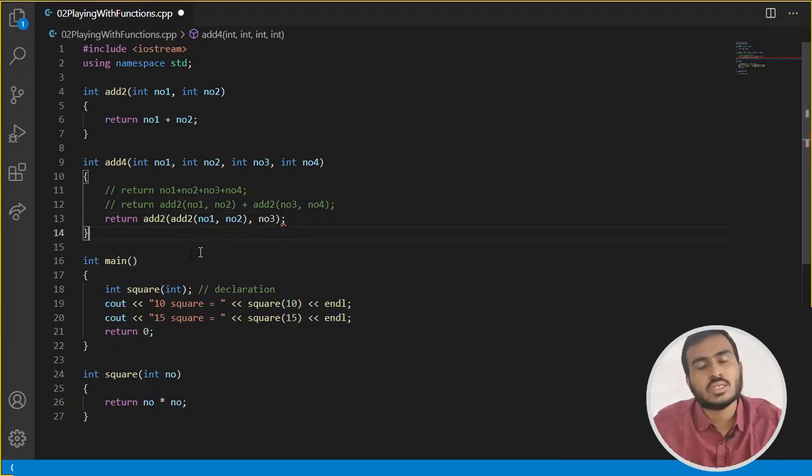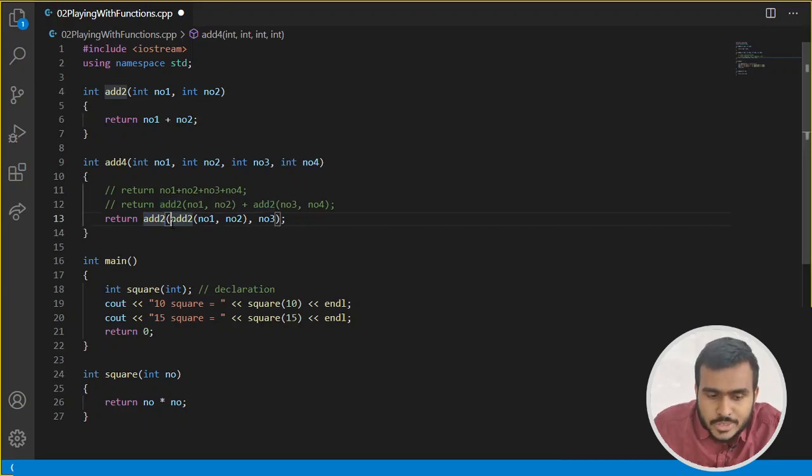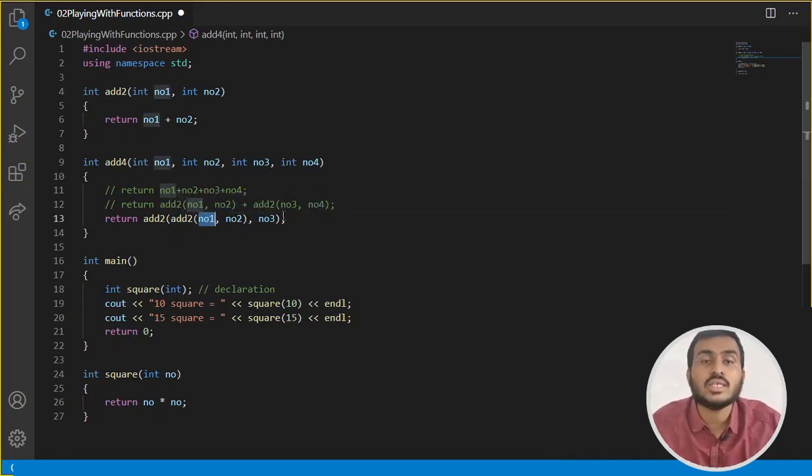So in this case what is going to happen? Here we are calling add2, and the first parameter to add2 is the return value of the add2 function, where the inputs are number 1 and number 2. So in this case what is going to be the return value? It is going to be number 1 plus number 2. So let's say number 1 and number 2 are 10 and 20. So here we are going to get 30. Let's say number 3 is 30.